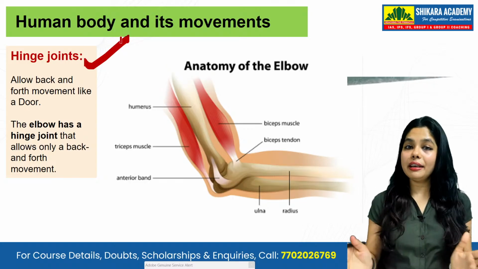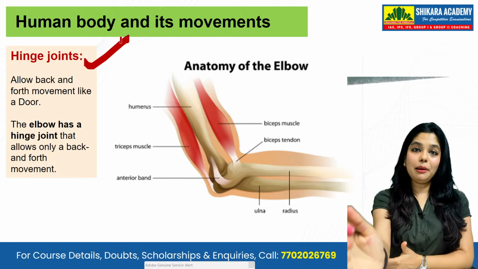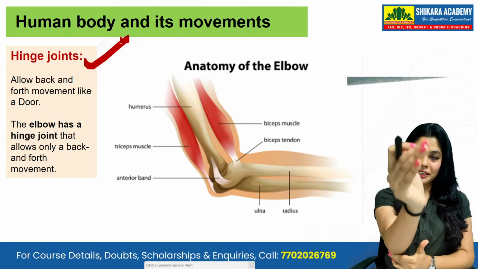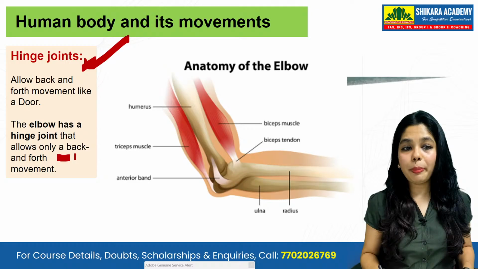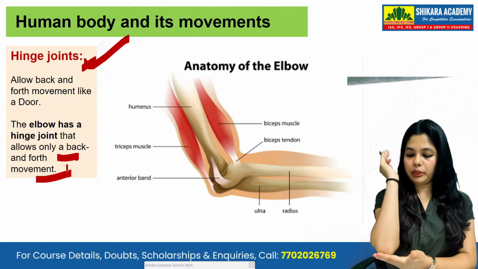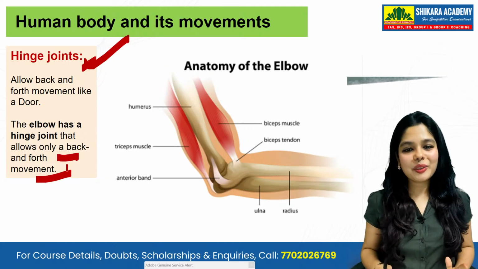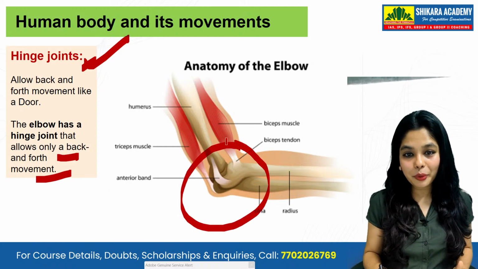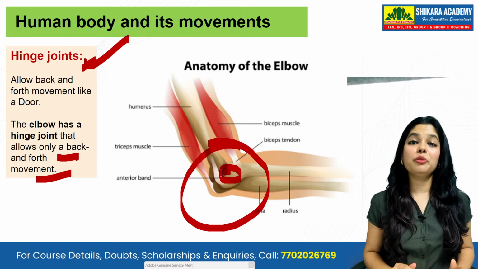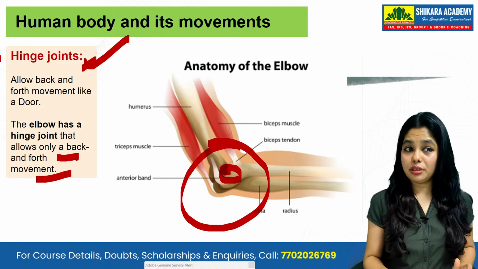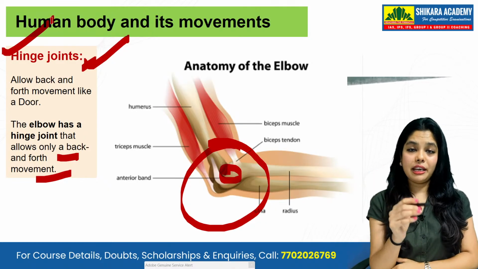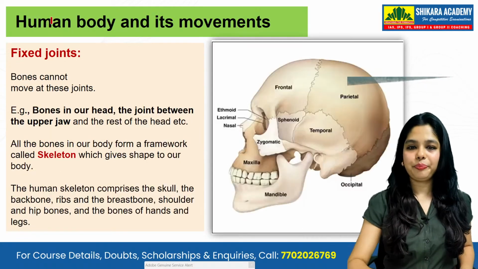Then comes your hinge joints. Hinge joints, where are they? They are there in your elbow. Elbow, can you see it? This is your elbow and you have this hinge joint, which allows you back and forth movement. You can do it back and forth. So this is clear. This is your elbow joint which is helping you in the movement of back and forth. The joint which is there in your elbow is called your hinge joint.